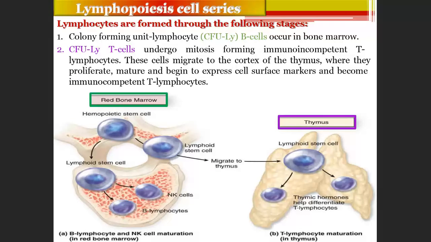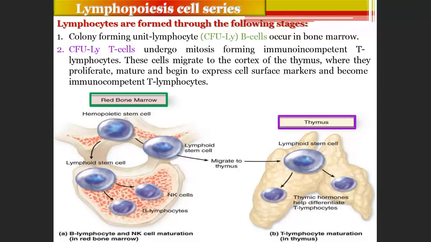Lymphopoiesis means lymphocytes are formed through the following stages. The colony forming unit lymphocyte occurs in bone marrow. In bone marrow, you have CFU-LyB and CFU-LyT cells, and these undergo mitosis forming immune incompetent T lymphocytes. These cells migrate to the cortex of the thymus where they proliferate, mature, and begin to express cell surface markers and become immunocompetent.